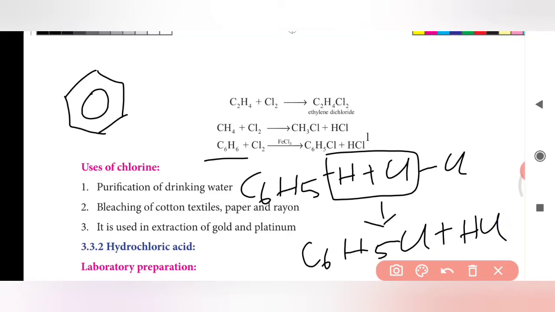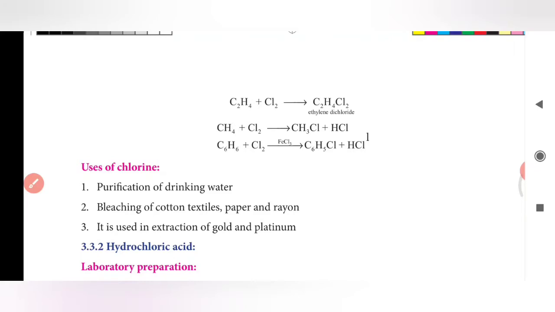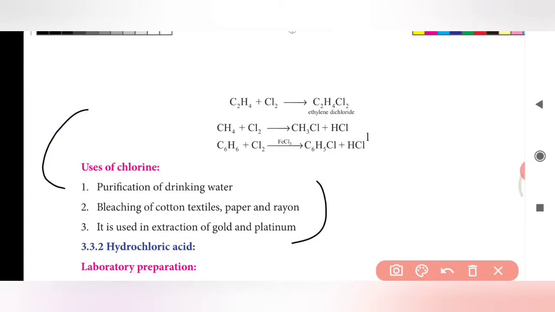Next are the uses of chlorine. Purification of drinking water. It will be asked as a 2 mark or 3 mark question. You have to write the uses of chlorine. Some houses containing a well have to add chlorine, so that the water smells like chlorine. If you add chlorine to any water, it will remove all the microbes to get clear water.